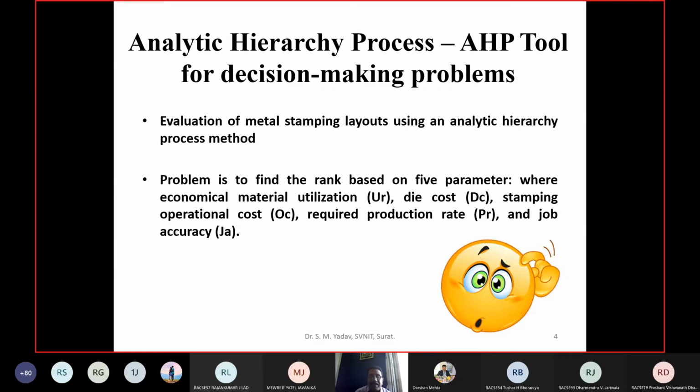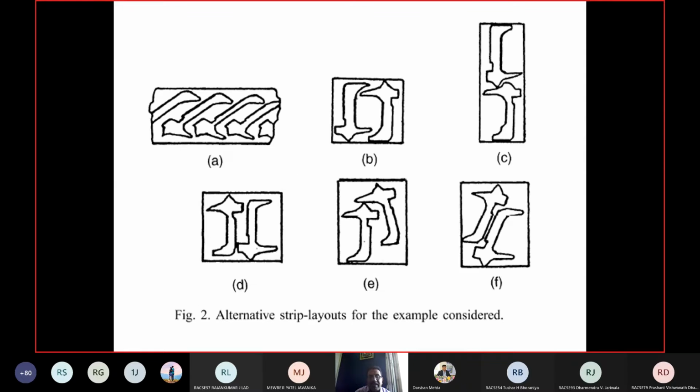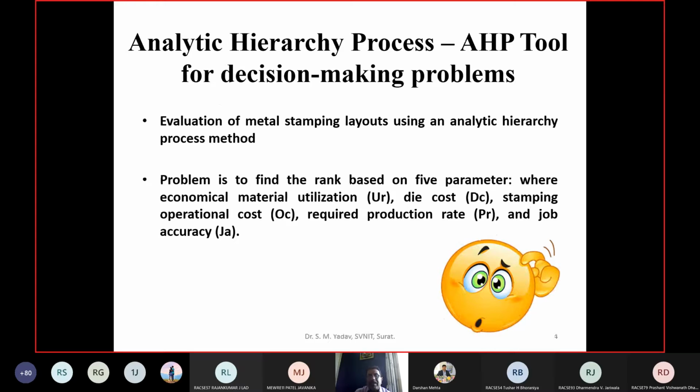Using these 5 parameters, I have got this stamping layout. This is one stamping layout, but like that I have 6 stamping layouts: A, B, C, D, E, and F. Out of these, I have to choose one. I want to choose one stamping layout considering these 5 parameters.